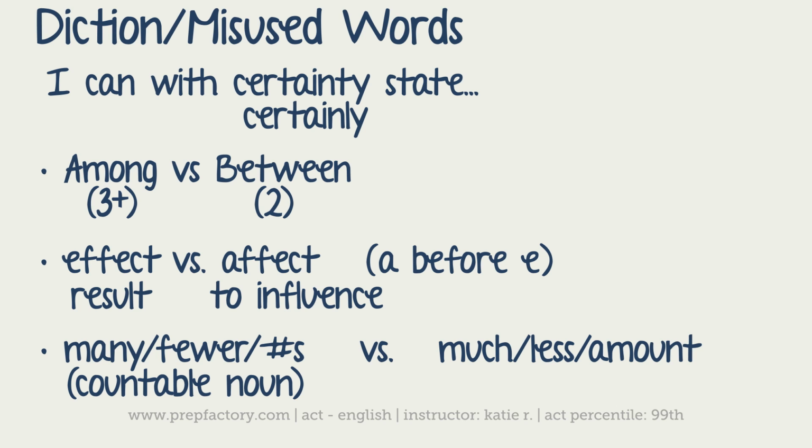If I'm going to use much, less, or amount, that's when I don't have countable nouns, so uncountable nouns. In this case, you couldn't actually count them. For instance, wildlife: unless I am talking about a specific number of bears and foxes, mountain lions, etc., wildlife is a big general overall idea.